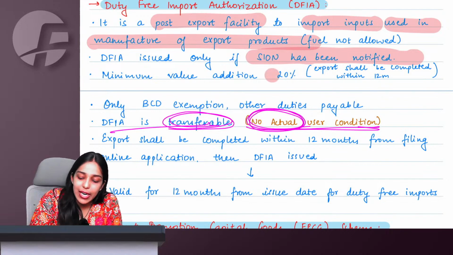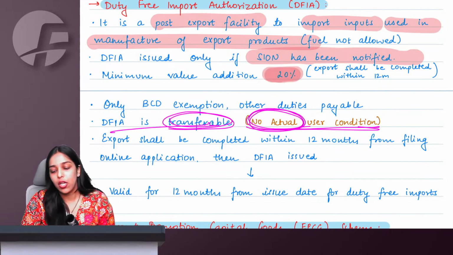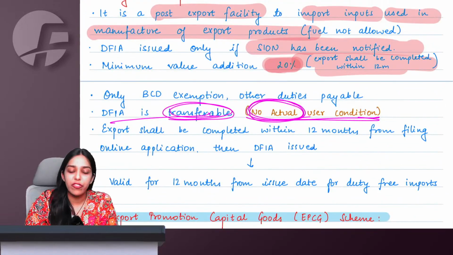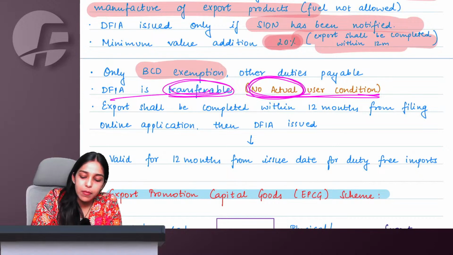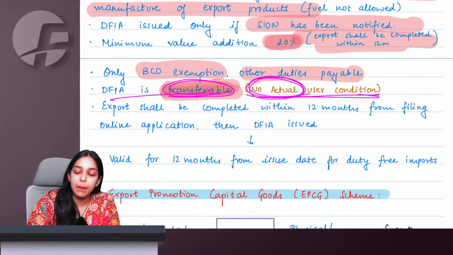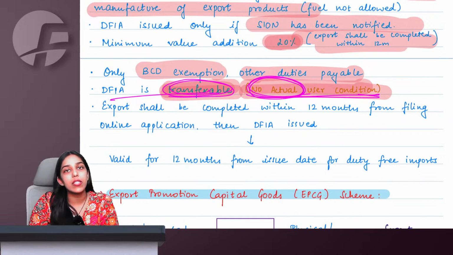Here value addition is at least 20%. Okay. And export shall be completed within 12 months. Now only basic custom duty is exempt, other duties are payable. DFIA is transferable, there is no actual user condition like advance authorization.